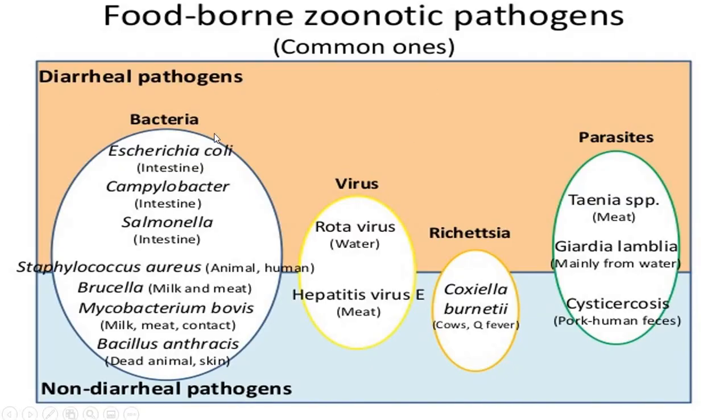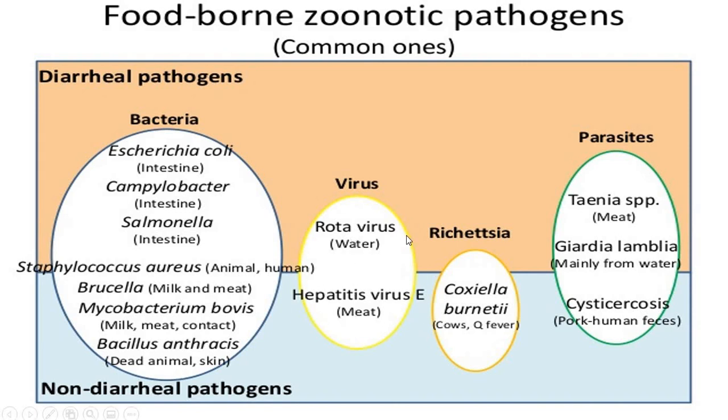So next we'll go on to foodborne zoonotic pathogens. They are classified into diarrheal and non-diarrheal pathogens. The first circle focuses on bacteria. E. coli, Campylobacter and Salmonella cause diarrhea, so they come under diarrheal pathogens, and Staphylococcus stands in between. It may or may not cause diarrhea in animals and humans. Non-diarrheal pathogens include Brucella, caused through contaminated milk and meat, Mycobacterium bovis mainly from milk, and Bacillus anthracis mainly from dead animals and skin.